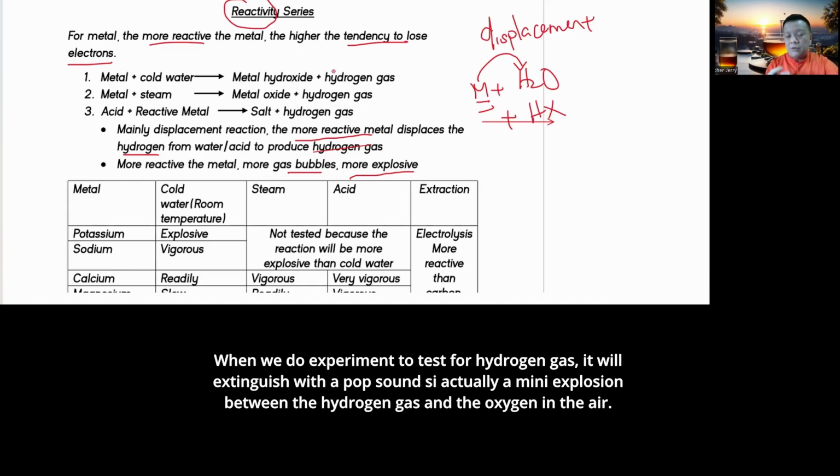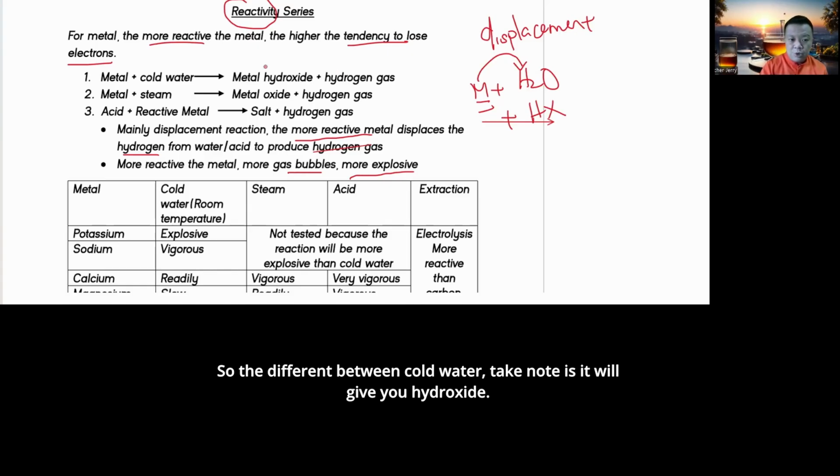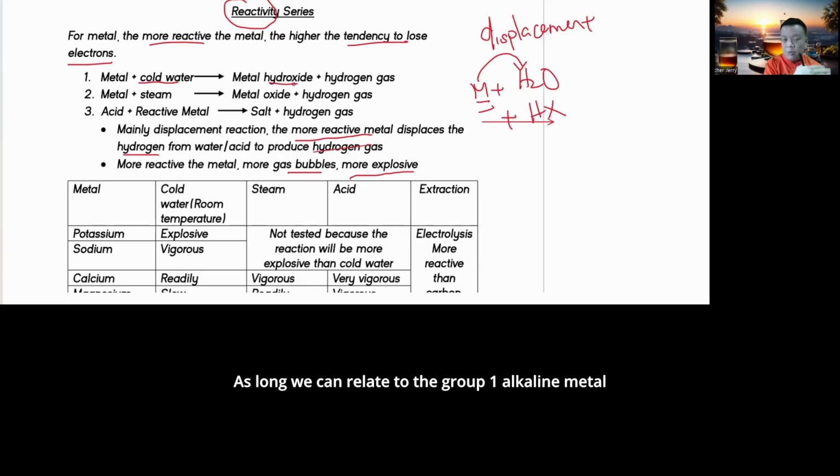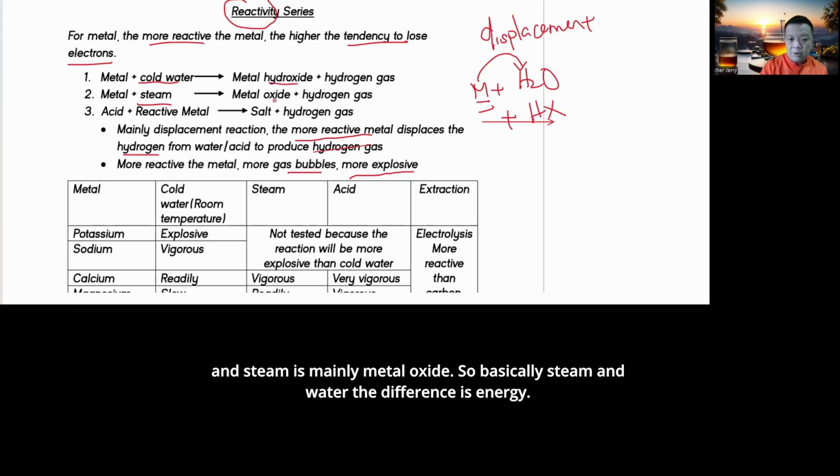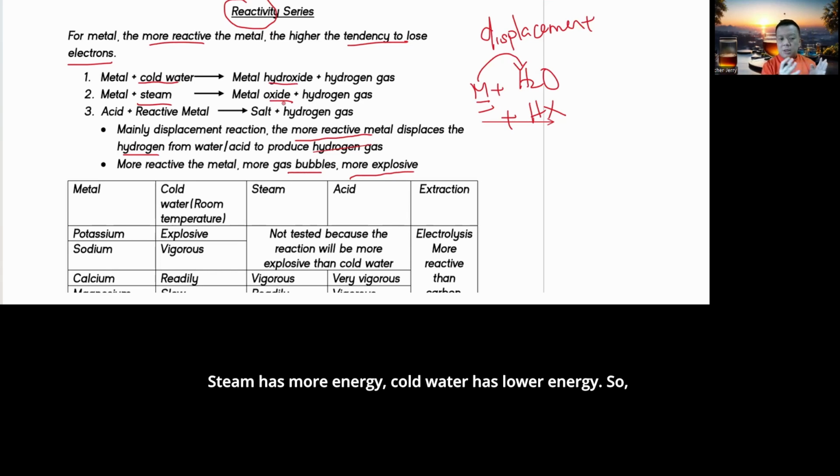When we do the experiment to test for hydrogen gas, the squeaky pop sound is actually a mini explosion between the hydrogen gas and the oxygen in the air. The difference between cold water and steam, take note: cold water will give you hydroxide, which we can relate to the group 1 alkali metals, and steam mainly gives metal oxide. Basically, the difference between steam and water is energy. Steam has more energy, cold water has lower energy.